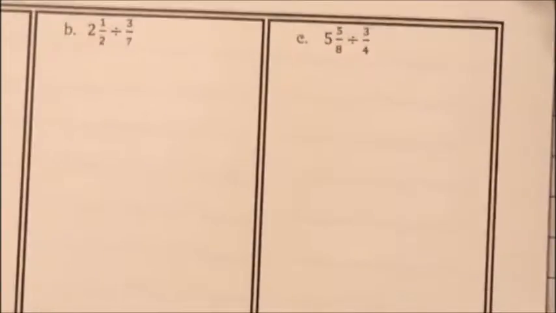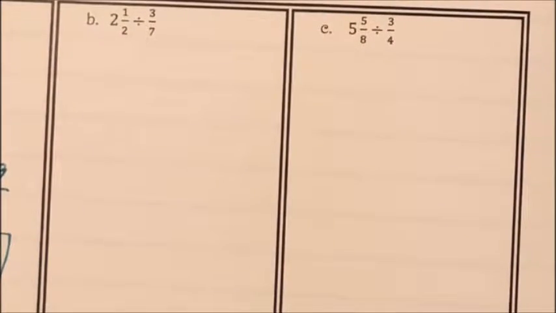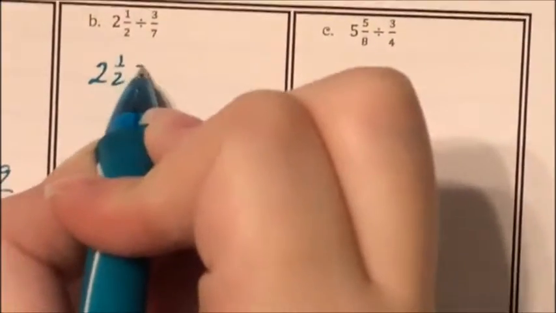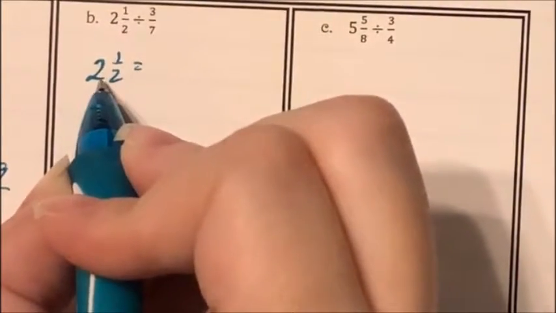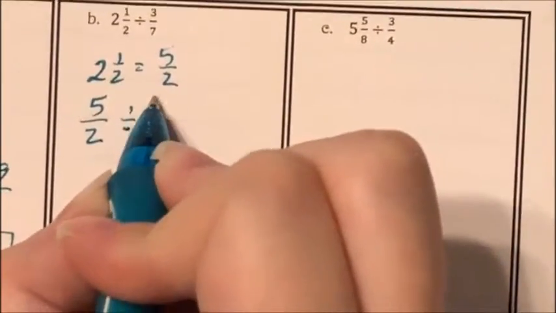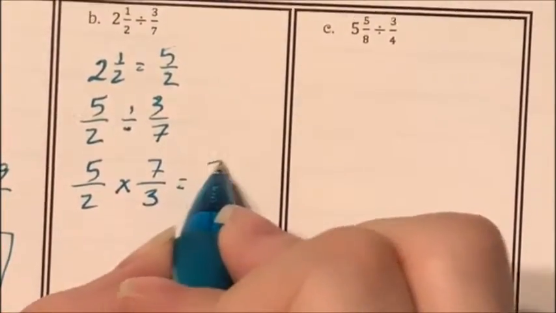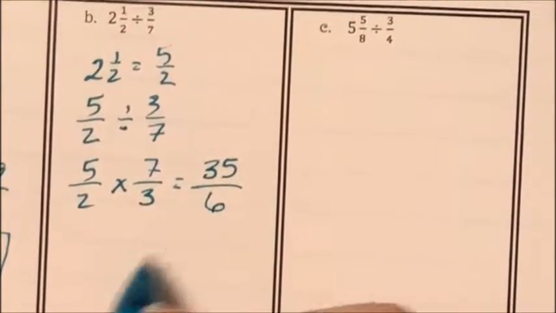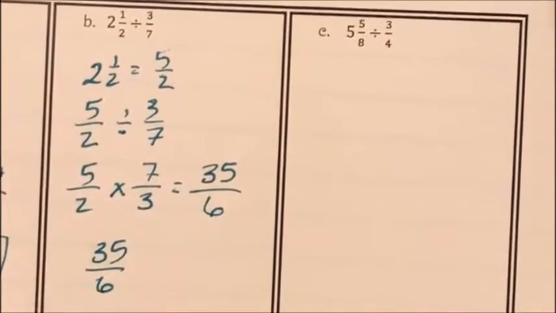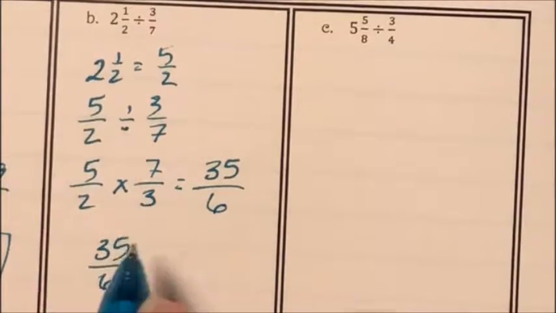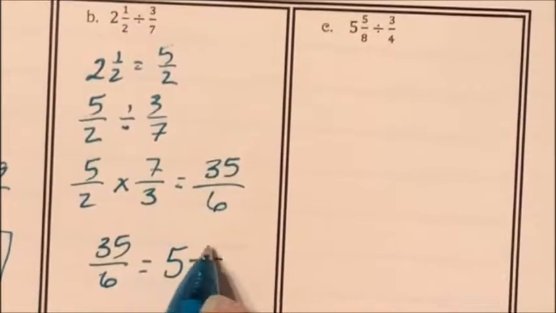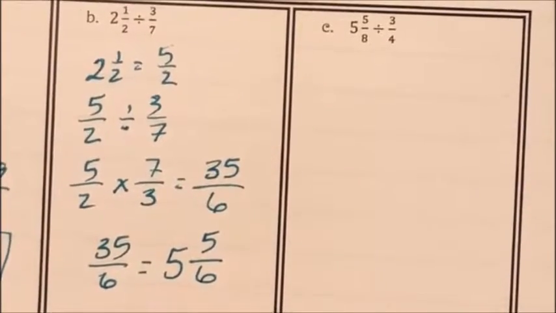Letter B says 2 1/2 divided by 3/7. So 2 1/2 is the same thing as 2 times 2 is 4, plus 1 is 5, so 5 halves. 5 halves divided by 3/7. Keep, change, flip. Cannot cross simplify anything, so 5 times 7 is 35. 2 times 3 is 6, so I get 35/6. Which is 5 5/6.